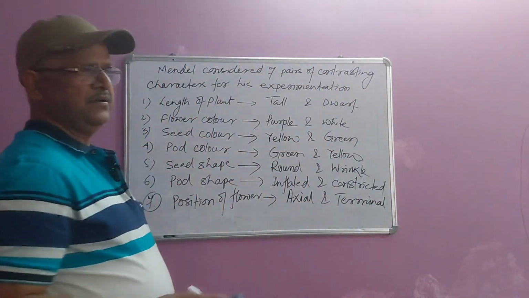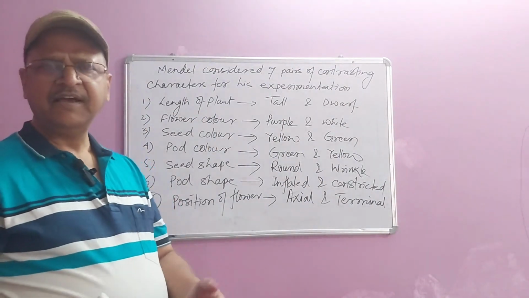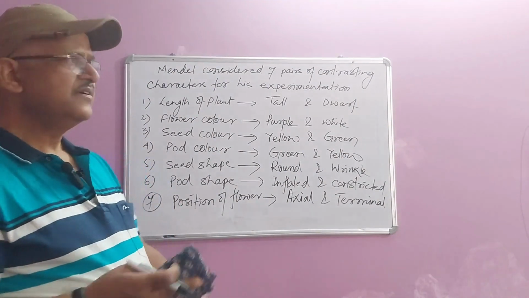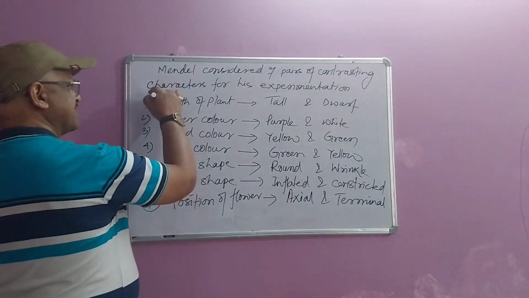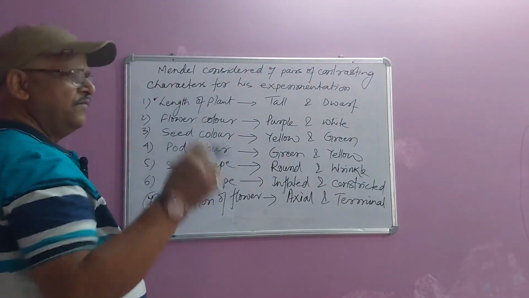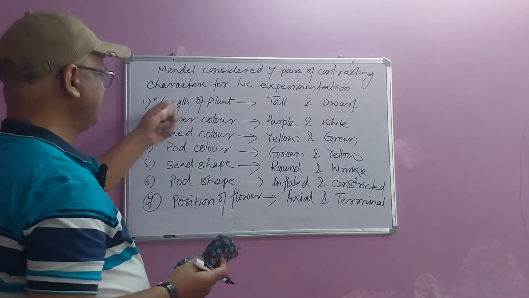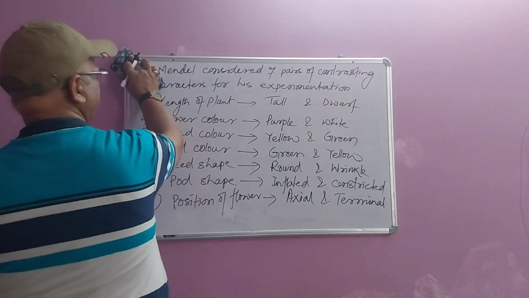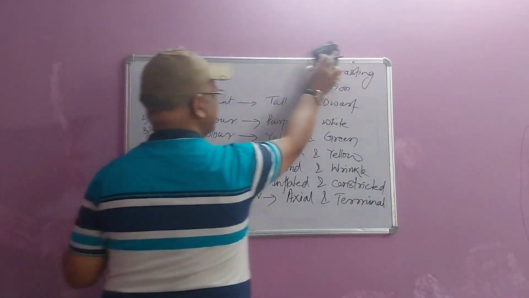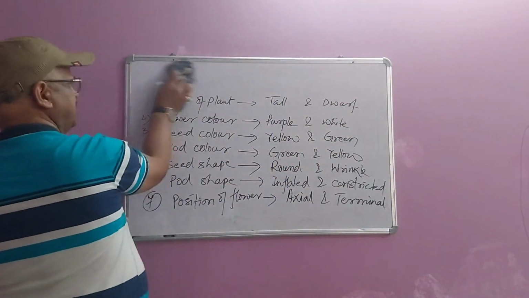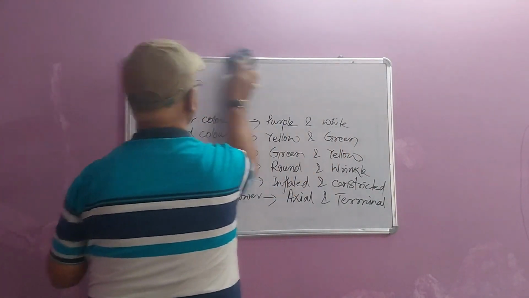The first monohybrid cross that Mendel performed was regarding the length of plant. We are going to go through this first experiment performed by Mendel, considering the length of the plant body.